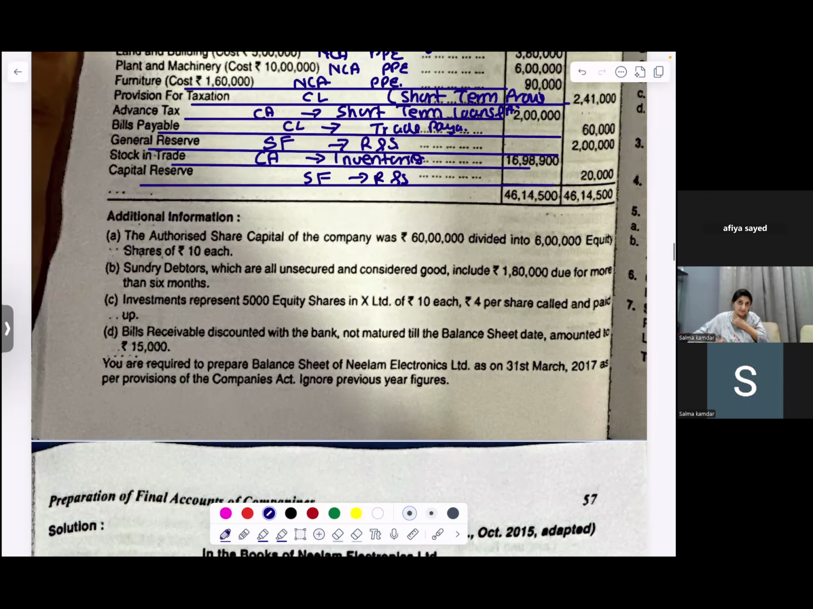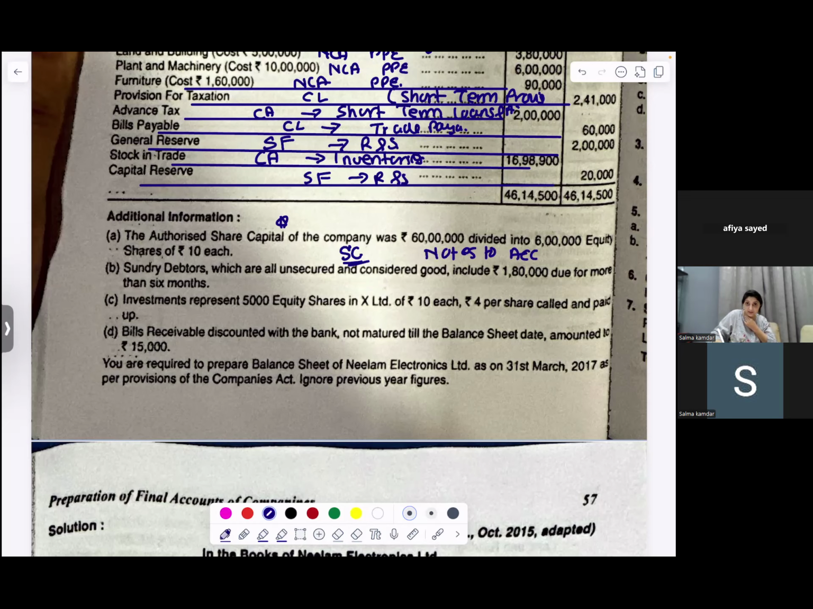Please read the adjustments. The authorized share capital of the company was 60 lakh divided into 6 lakh equity shares of rupees 10 each. So where does the authorized share capital go? Under share capital, in the notes to accounts. It's a disclosure.